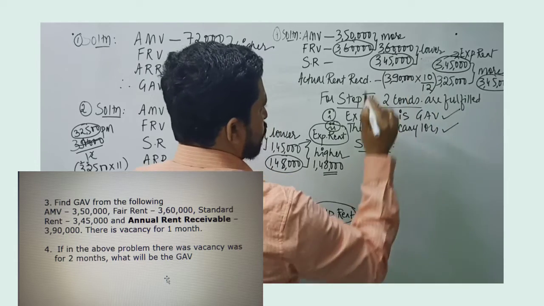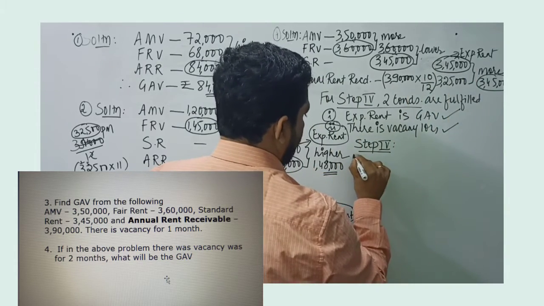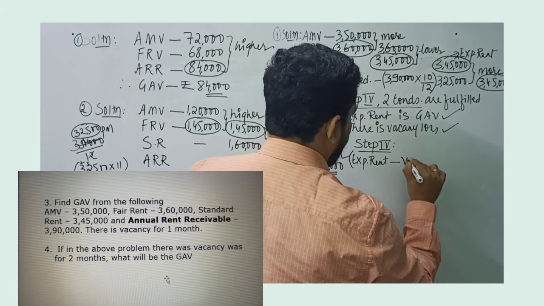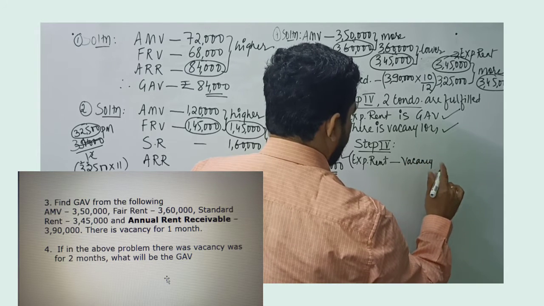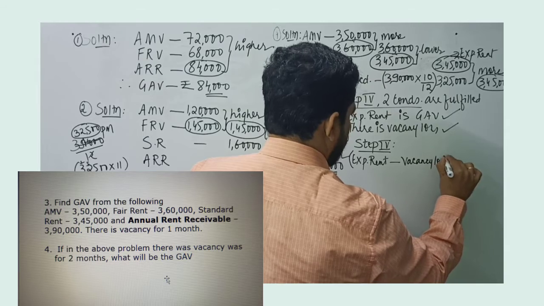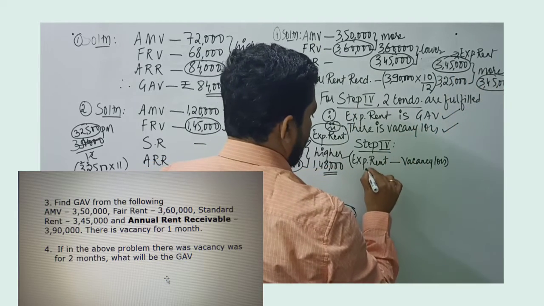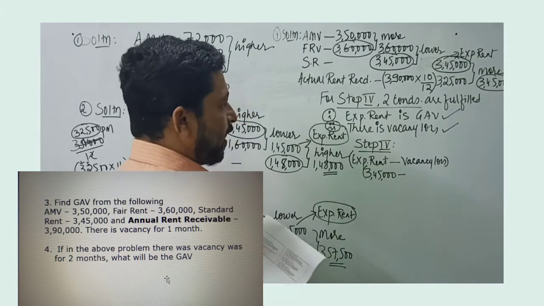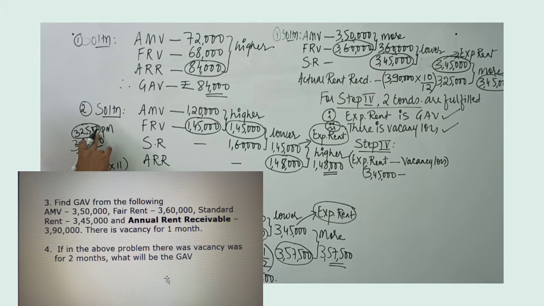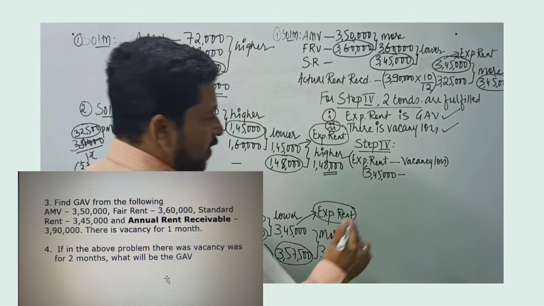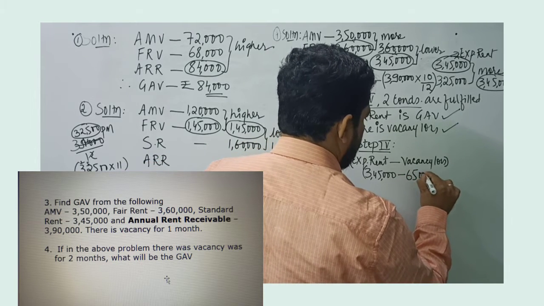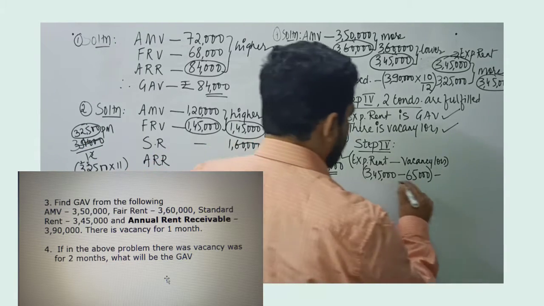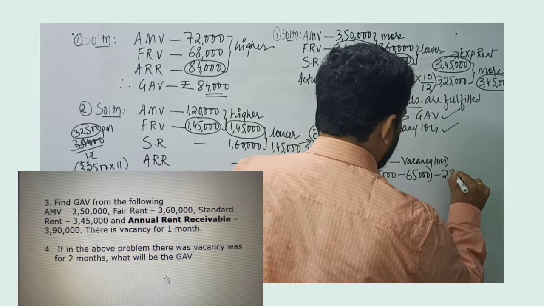This is a very important point that you have to understand. In step 4, first we have to take what is called as expected rent. Expected rent, and from the expected rent, we need to deduct vacancy loss. So I'll just take those numbers. Expected rent is 3,45,000 and vacancy rent is rent for 2 months. So per month we had calculated it is 32,500. For 2 months it is 65,000. So vacancy loss is for 2 months. So minus 65,000. So 3,45,000 minus 65,000 will give you 2,80,000.